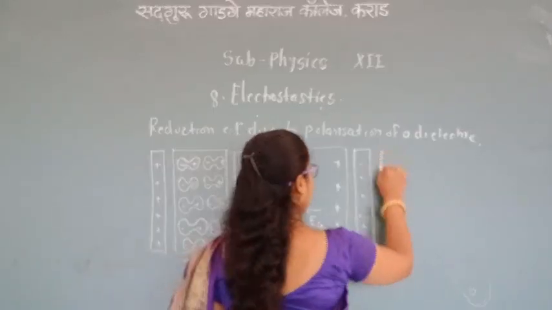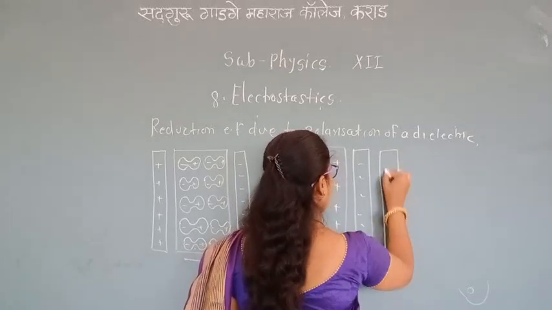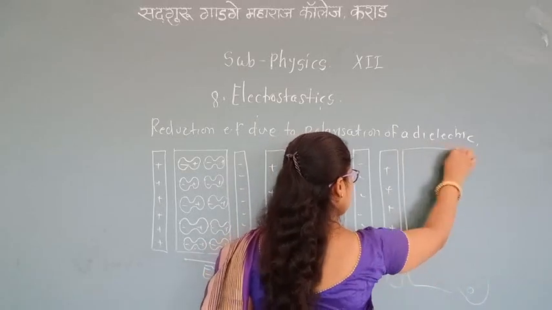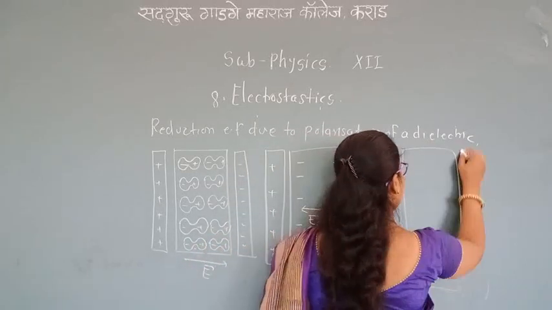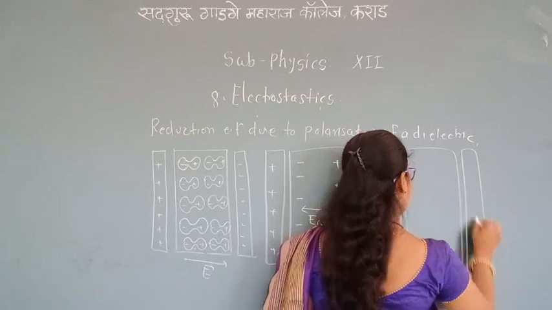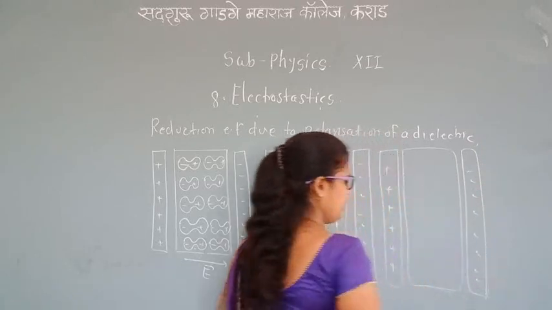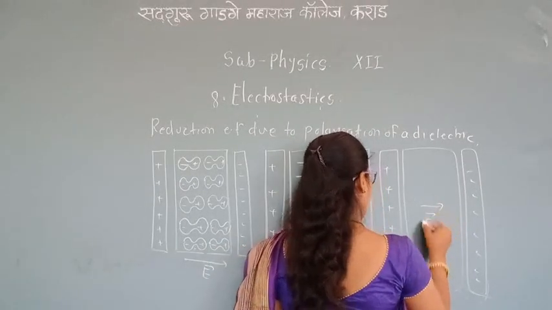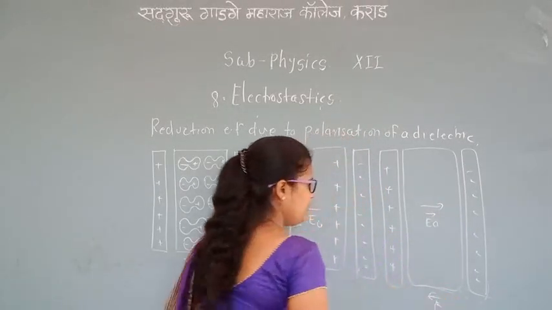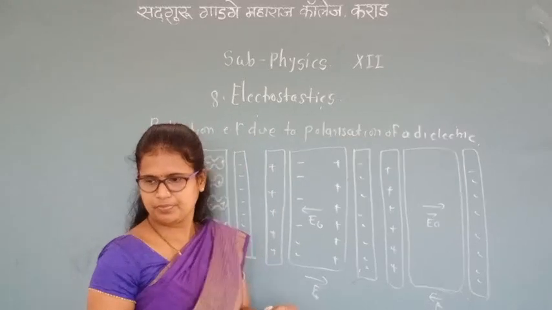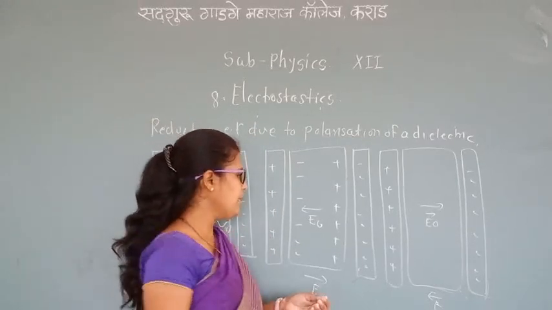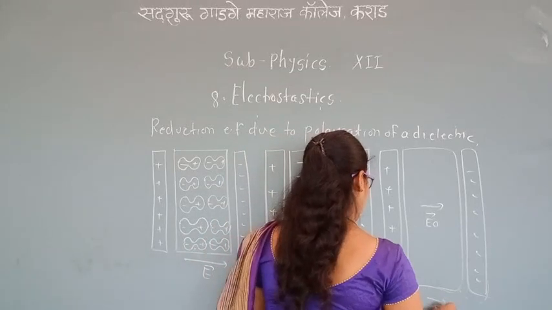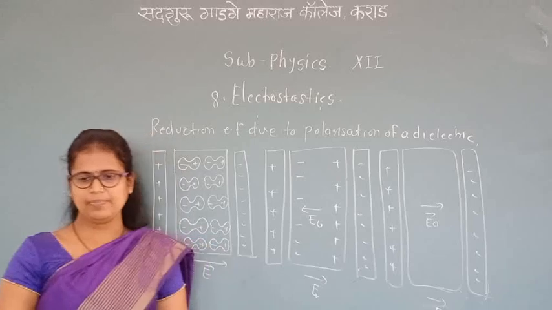Now one more diagram is here, positive here, and center is here negative, and here E. Both the sides have the same direction. Sorry. Now here is the third diagram.